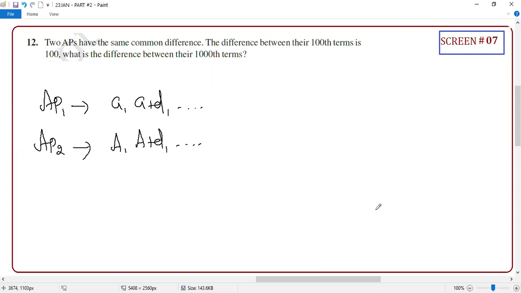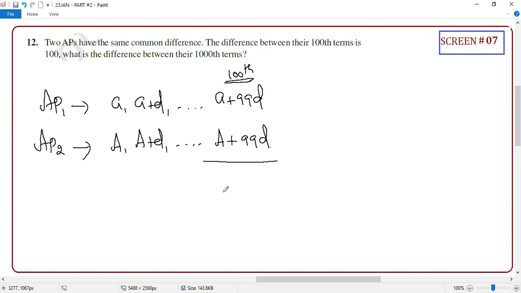Right. So why did I put capital A? Because they said common difference is same, but first term is different, na? They didn't say about that, but we should not consider that both are same. We should always think that they are different. Can you tell me what is the 100th term here? A plus 99D. So now what they said, the difference of this is your 100th term.